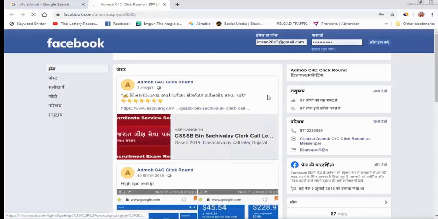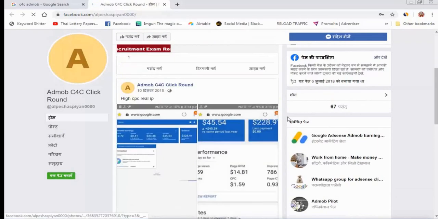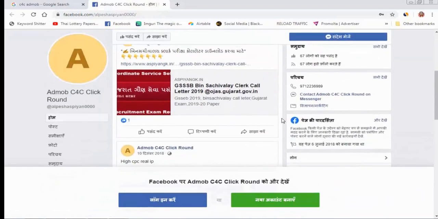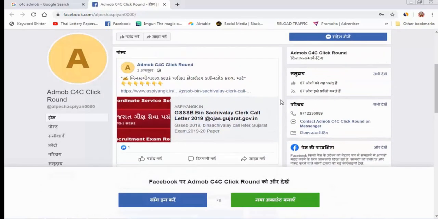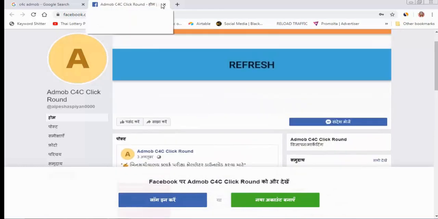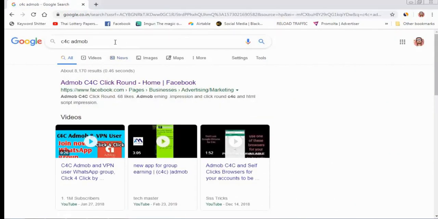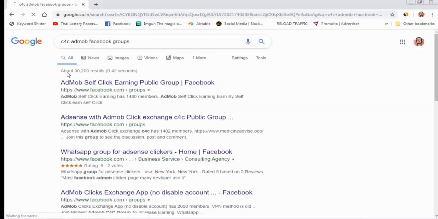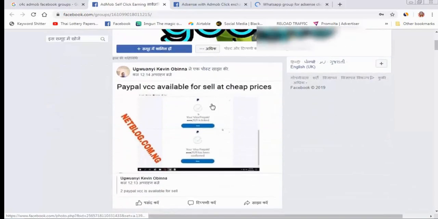Here you can check this group, maybe this one from Bangladesh. This group has many people. I need a group: C4C, AdMob, Facebook groups. This is the AdMob self-clicking earning public group, and the AdSense and AdMob C4C exchange group. You can join here also. This is a 5-star rating group, and you can join this group. You can check this group here.